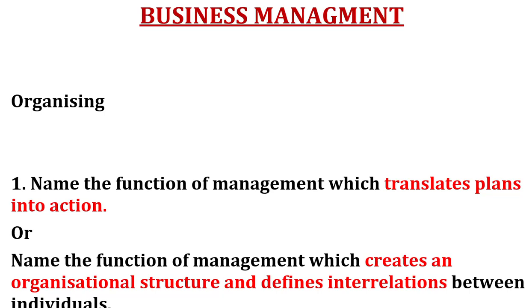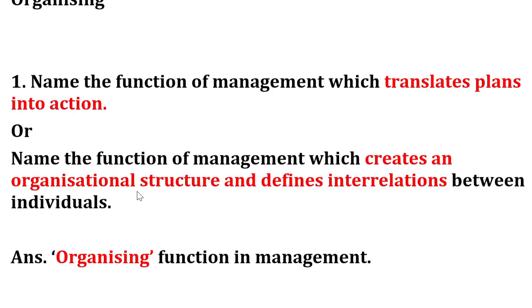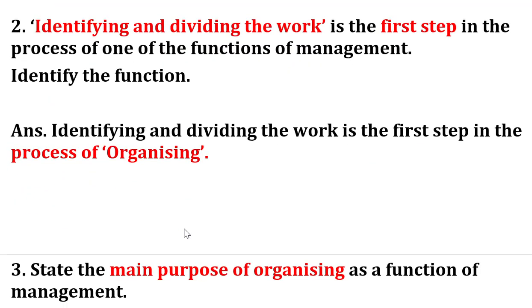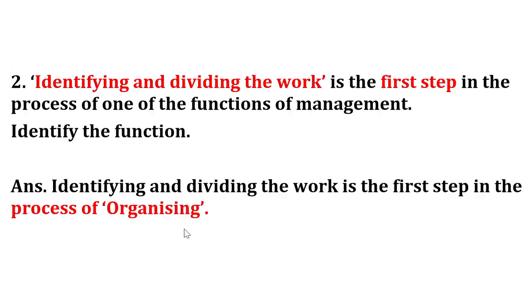Business Management, Chapter Organizing. Name the function of management which translates plans into action. The function of management which converts plans into action. Answer: organizing. The question can be asked in the other way. Name the function of management which creates an organizational structure and defines interrelations between individuals. That is also the organizing function, because the organizing function creates a kind of authority responsibility relationship or superior subordinate relationship.